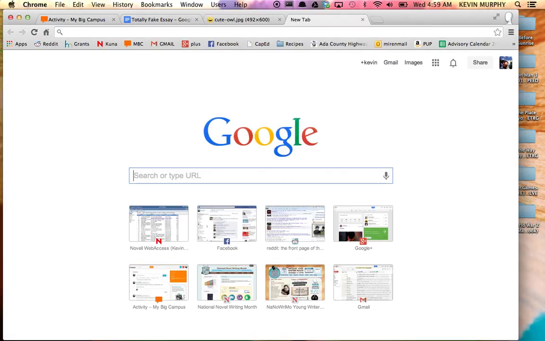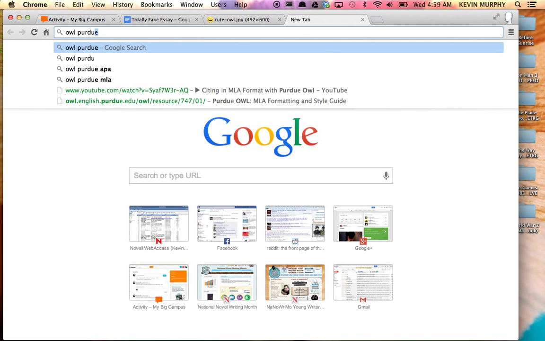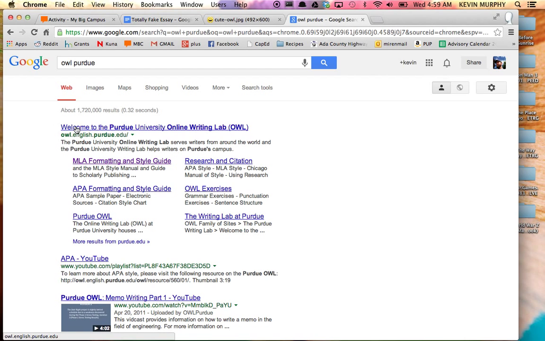The way that you're going to find this, honestly, is just to go to your Google search bar, and you're going to look for owl. You might even add Purdue. But once you hit enter, you're going to get this thing right here. It's almost always going to be at the top of your page. It says, "Welcome to the Purdue University Online Writing Lab." That's the OWL, the Online Writing Lab.